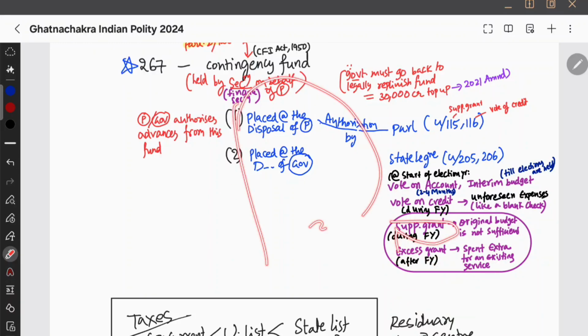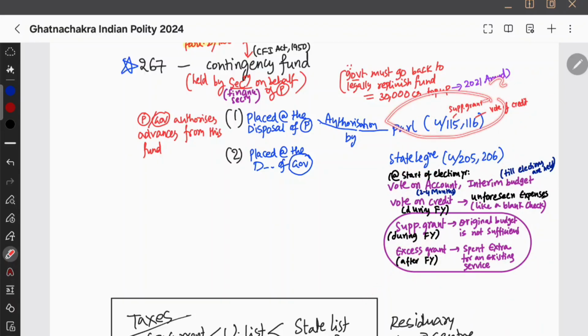But supplementary grant, in this same budget you are saying that you are going to supplement it during the same financial year. So that is because the original budget is not sufficient. Supplementary grant under Article 115. And there is vote on credit also due to unforeseen circumstances, like a blank check. So only during that financial year if you are asking, not excess and not vote on account. They are for supplementary grant and vote on credit.